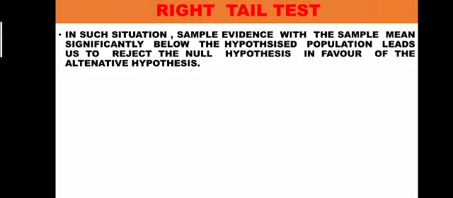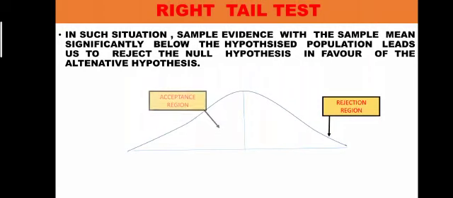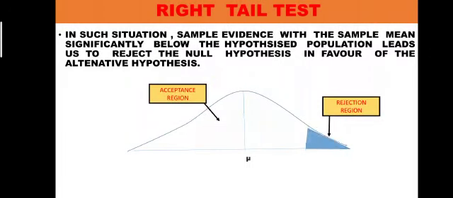Right-tailed test. In such a situation, sample evidence with the sample mean significantly above the hypothesis population leads us to reject the null hypothesis in favor of the alternative hypothesis. It means the sample evidence is more than the hypothesis data. It is called the right-tailed test. The curve shows that the rejection region is on the right side and the balance on the left side is the acceptance region. It is called a right-tailed test.